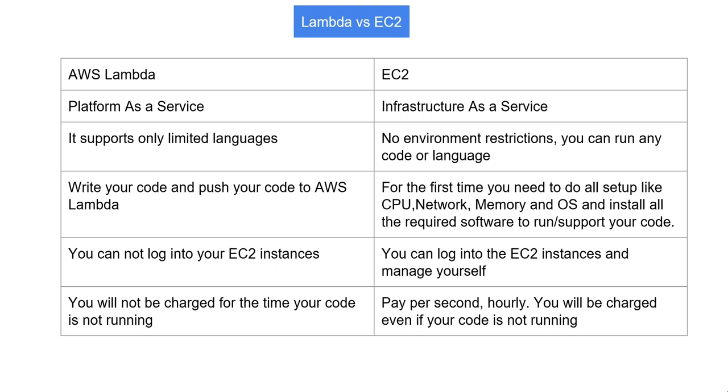We have the access, we can log into the machine, we can view all the system configurations, and whatever application or projects we have to run there, we can configure the system accordingly. That is the flexibility or the freedom with the EC2 instance or the virtual machine. But AWS Lambda doesn't have this flexibility. There are certain defined languages in which we can write the code or utility, and only within those will AWS Lambda support it. That's the second comparison point.